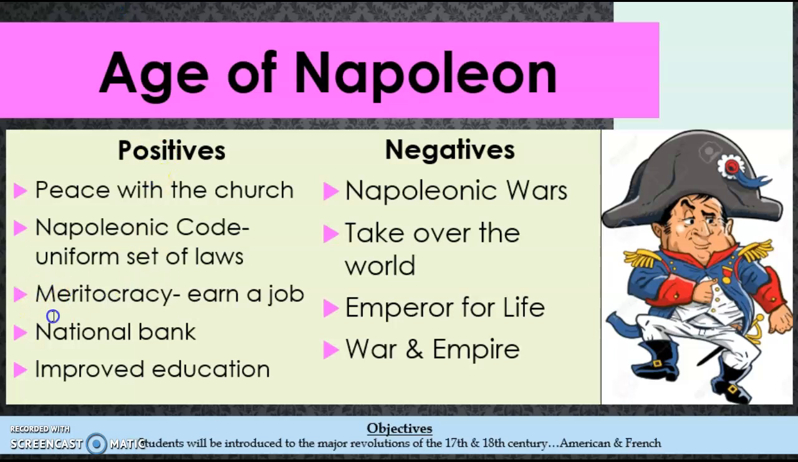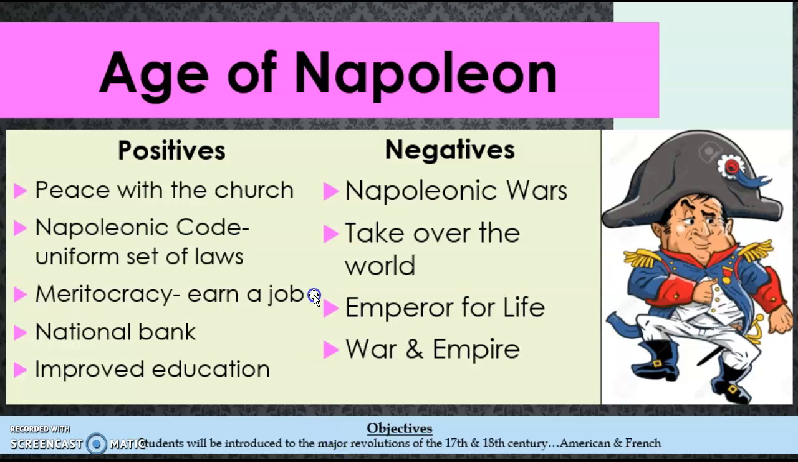He also established the national bank and improved education. The biggest thing he did was establish a meritocracy, which means that instead of people getting jobs because of connections or money, they earned a job based on their abilities, which was really important during this time and allowed more people who actually could do the job to have the ability, the wages and the space.